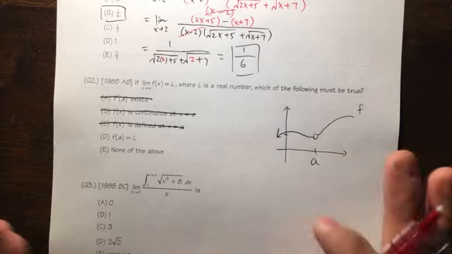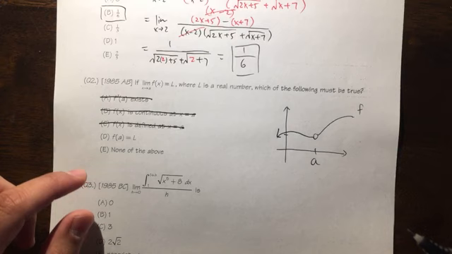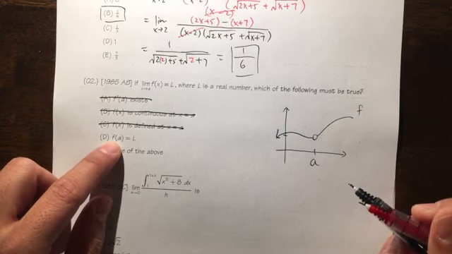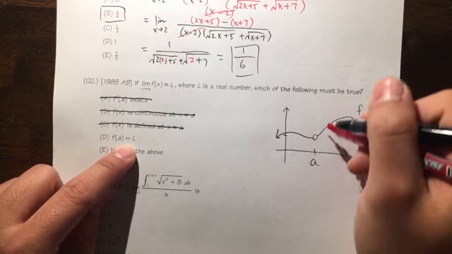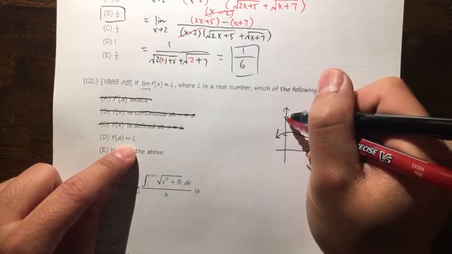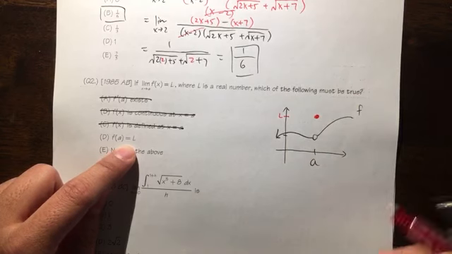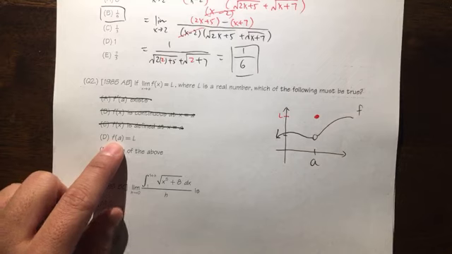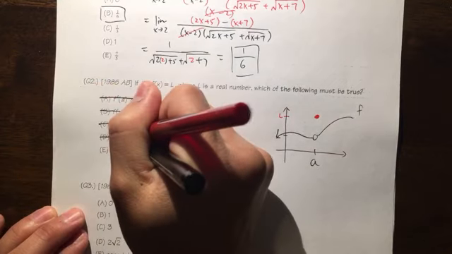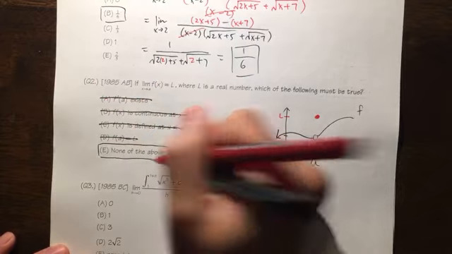But it's okay. If you're going to try these questions on your own first, you can go ahead and do so. Anyway, lastly, f of a has to be equal to L. Well, it doesn't have to be, because maybe your L could be right here. It's also another possibility, right? Because as I said, as long as you can come up with a picture that makes this false, then this is not correct. And lastly, the answer is this, none of the above.